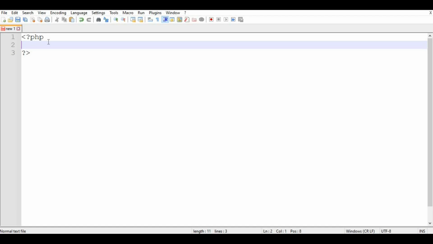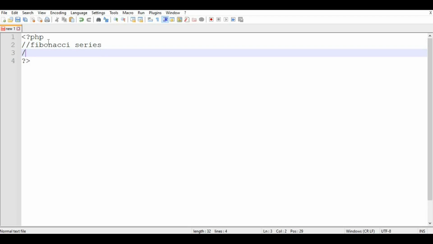Here I just mentioned the name of the program, Fibonacci series, at the top, just to give the name of my program file. This is in a comment, and here I am going to print the output in a comment, showing what the output of this program should be.